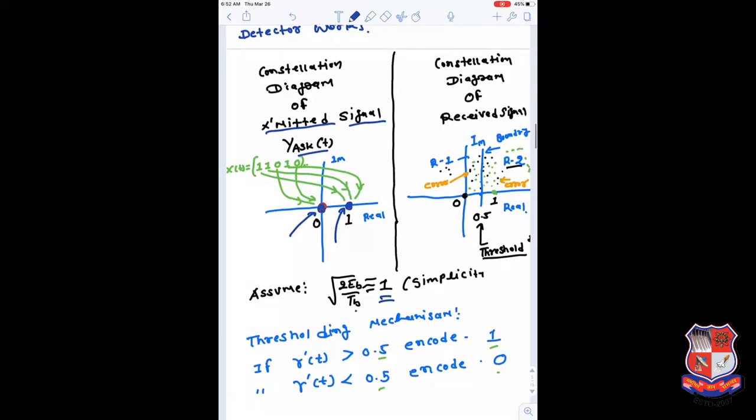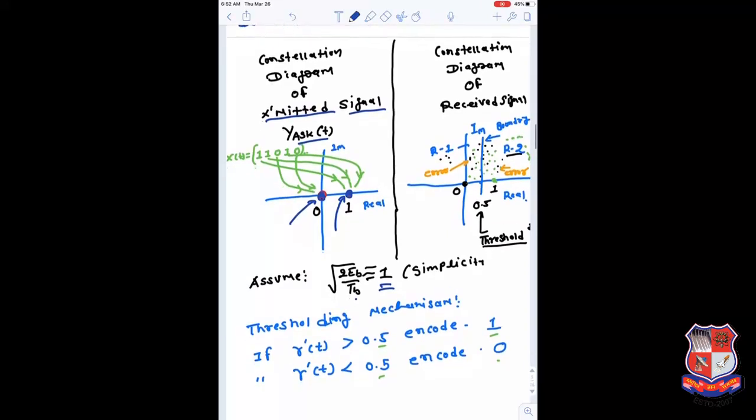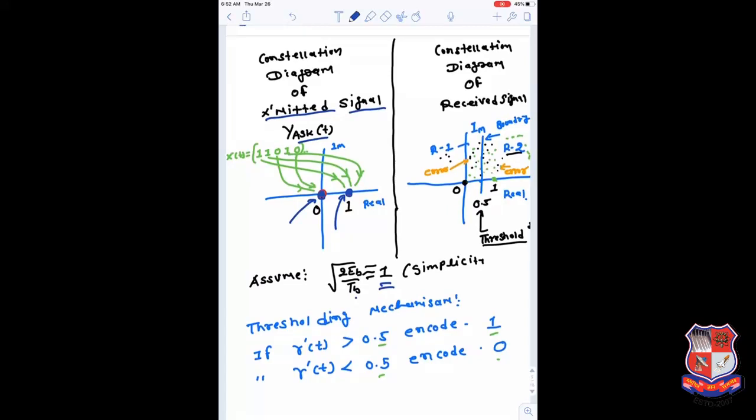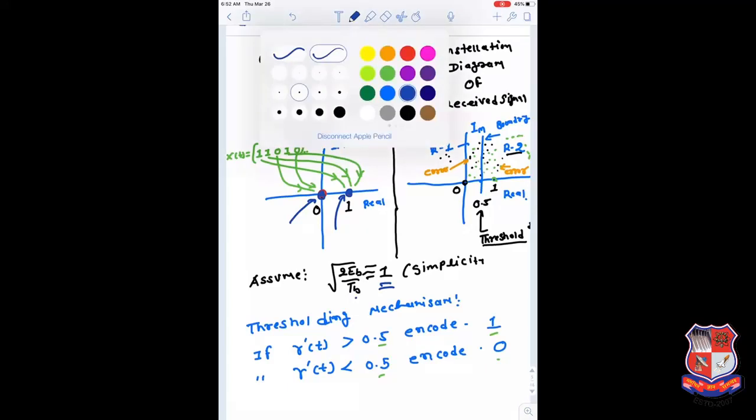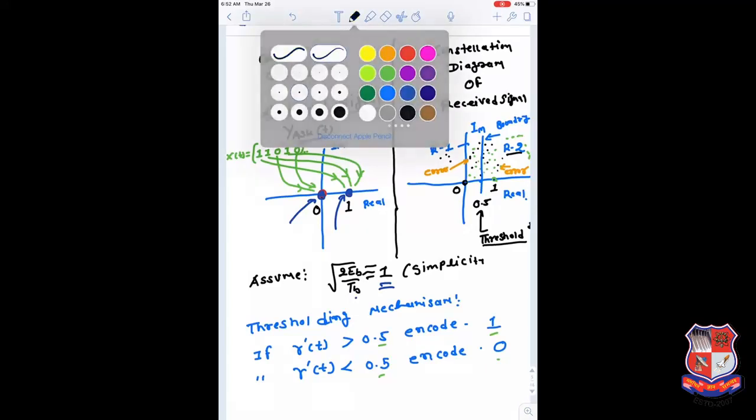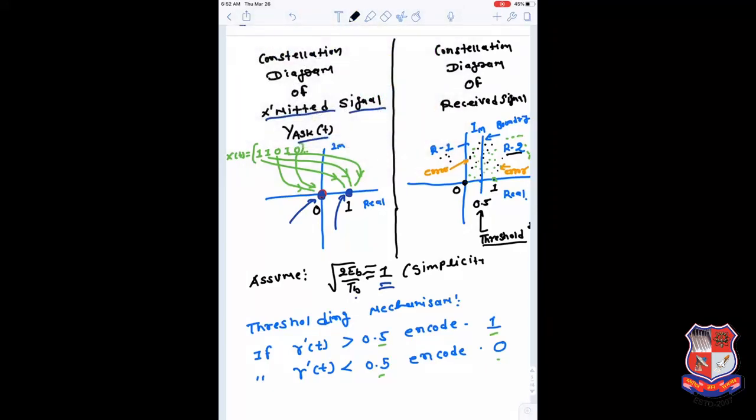Now if noise is added to your signal, what happens is that because of the noise, this point 1 or 0 does not fall exactly, or may not be superimposed exactly, on this one or that 0. It may fall somewhere at a different place. So what are the different places? You can assume this one is considered as a black color.